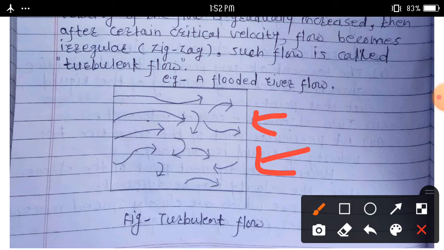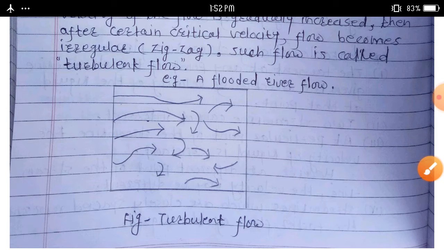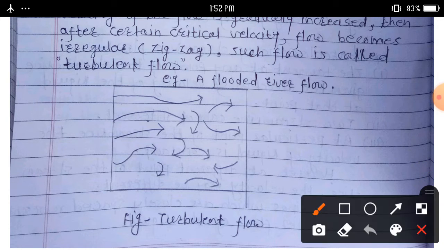We can see here this path is a zigzag, or the flow is irregular. Second property: the velocity of the flowing liquid is more than the critical velocity.